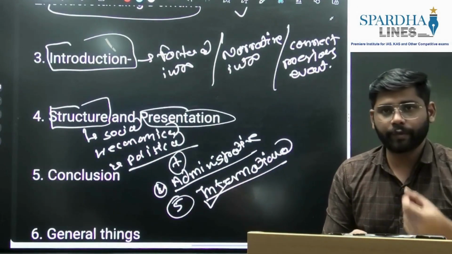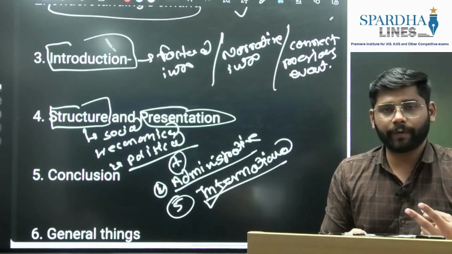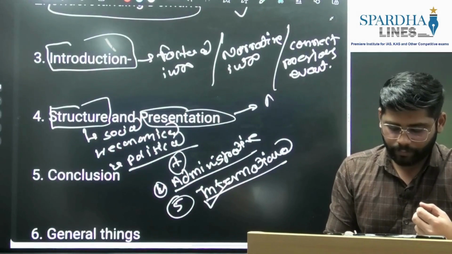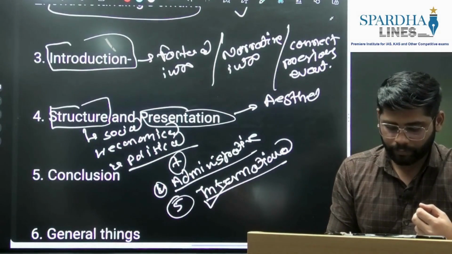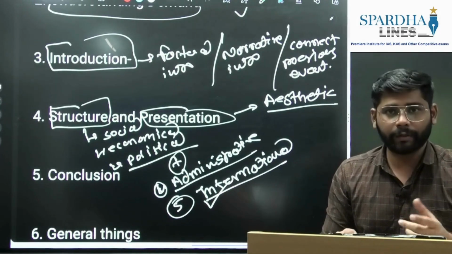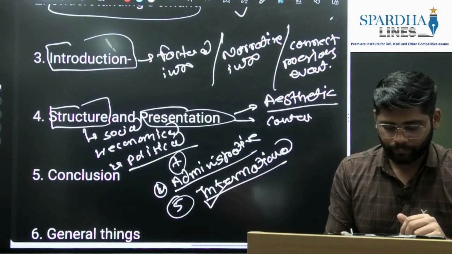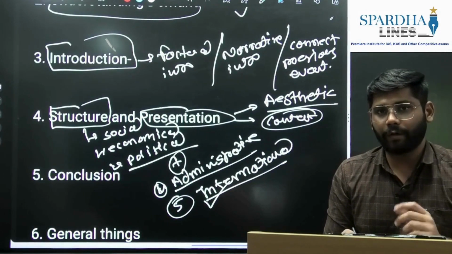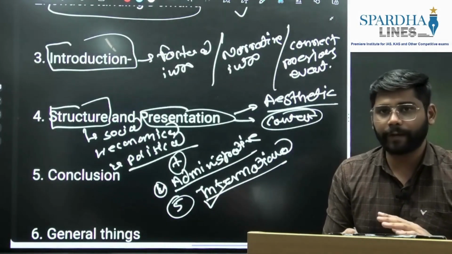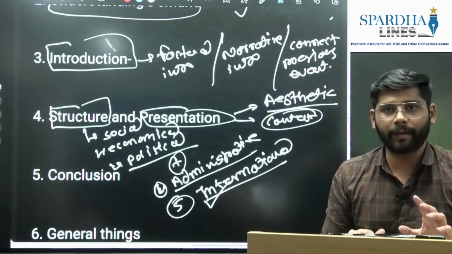Then again, when it comes to presentation, there are two types of presentation. First is the aesthetic part, where we'll draw flow charts, diagrams, maps, and other relevant things. Apart from this, there is content presentation. When it comes to content presentation, we have the standard approach. We will be writing micro headings, and we'll explain each micro heading based on examples.